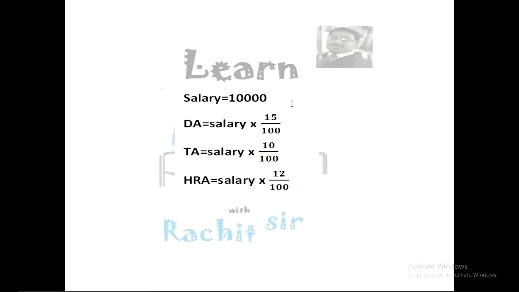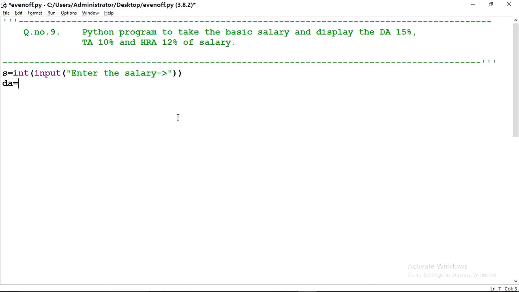If salary is 1000, then DA will be calculated as salary into 15 by 100. Same thing I will write over here: salary, asterisk sign, 15, divided by 100, like this.